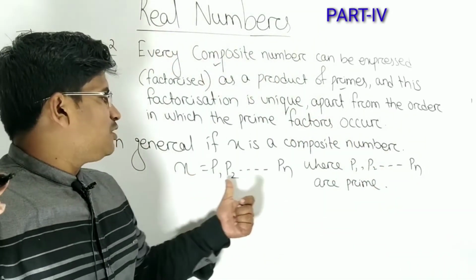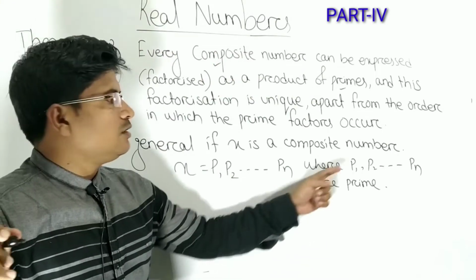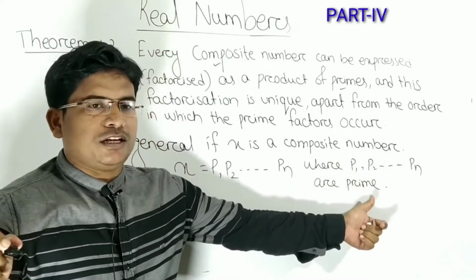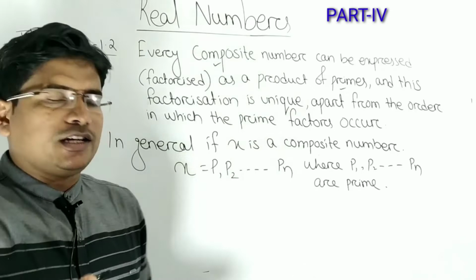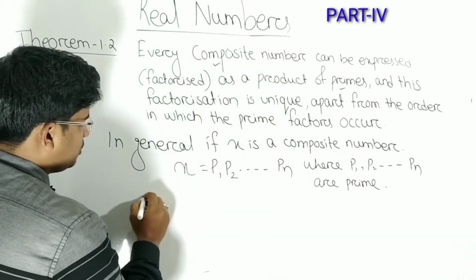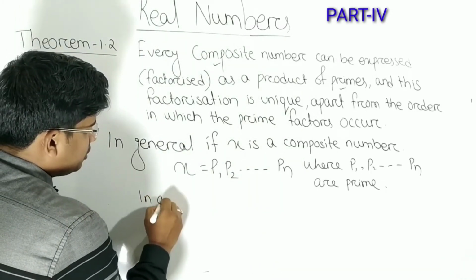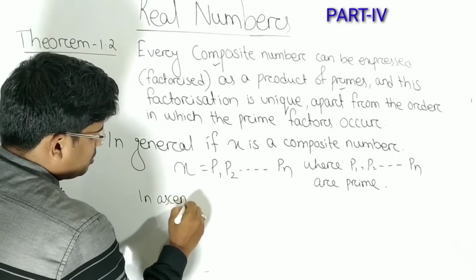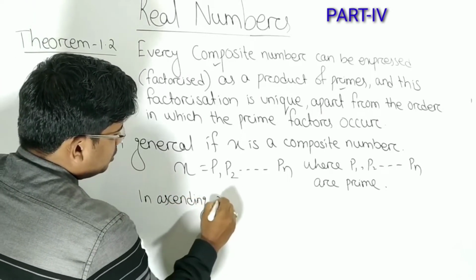If x is a composite number, it is factorized like this, where p1, p2 up to pn are primes. So we can write them in ascending order of the primes.